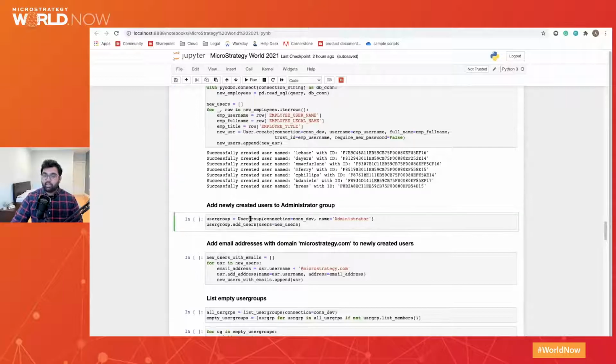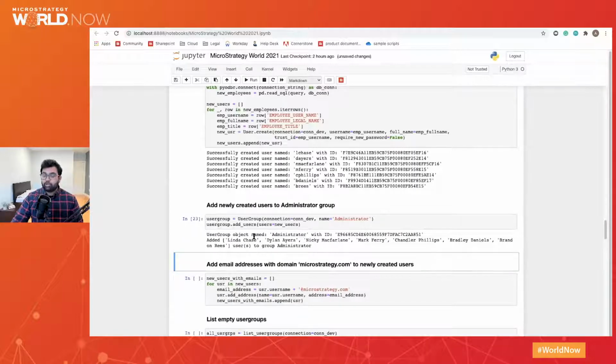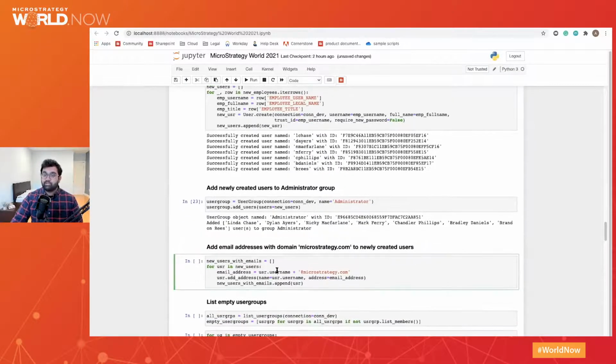We will then go ahead and add those new accounts to the administrator group. And very quickly, you can see in 2 lines of code, I have now added all 7 users to the administrator group. I would additionally like to provide user email addresses to those new users and add the MicroStrategy domain.